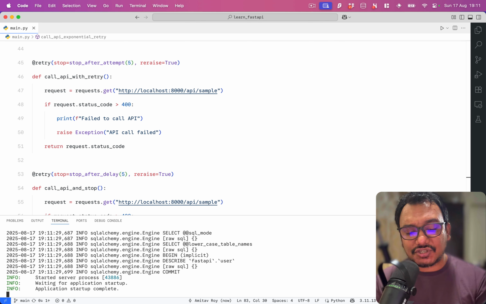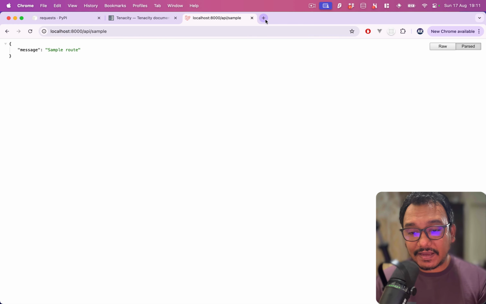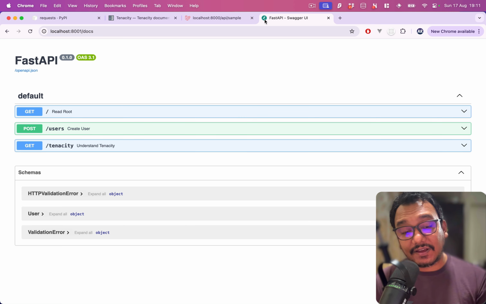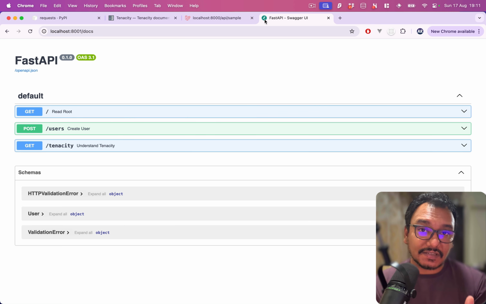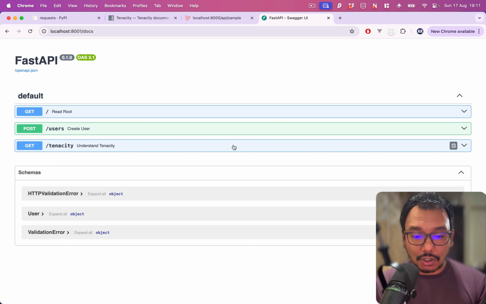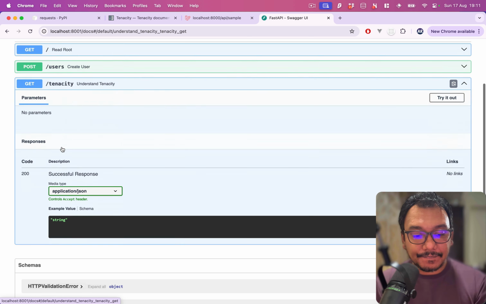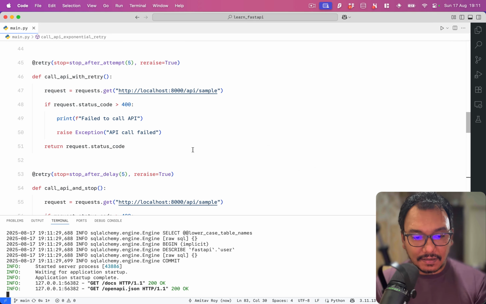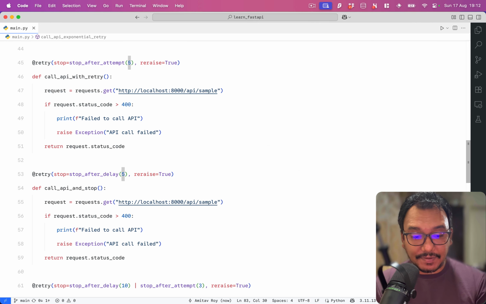So now the application is running on port 8001. I can go to that application, and if I hit /docs of the FastAPI application, I reach this Swagger documentation, and this is the API that we are going to work with, Tenacity. Okay, it just makes a get call, and then let's understand what we have on this API.